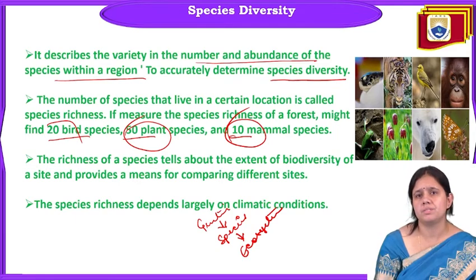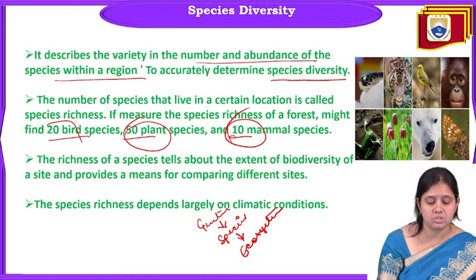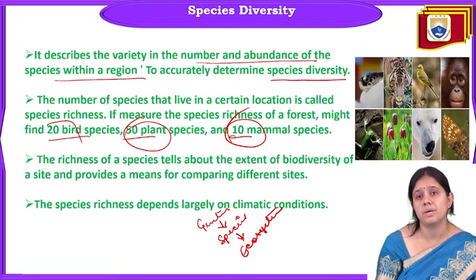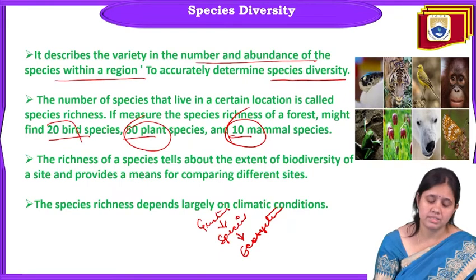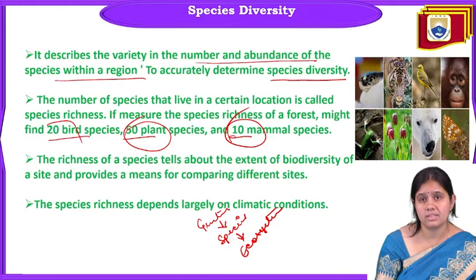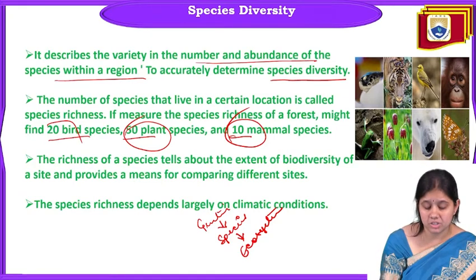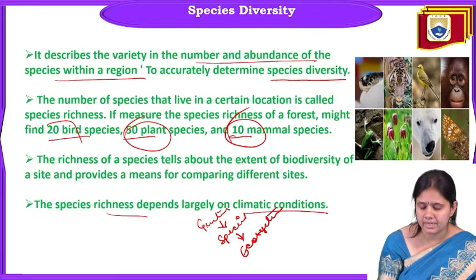And the richness of a species tells about the extent of biodiversity of a site and provides a means for comparing different sites. And if too much richness is there, that is all about the extent of diversity. And the species richness depends on the climatic condition.